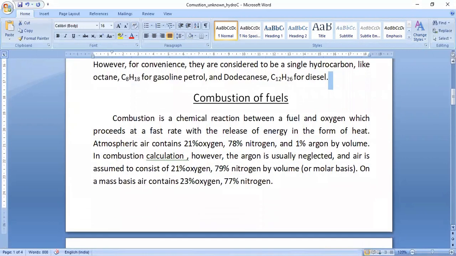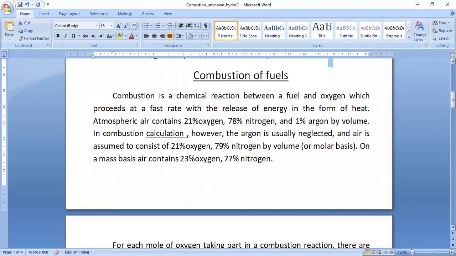Now, what is combustion? Combustion is a chemical reaction between a fuel and oxygen which proceeds at a fast rate with the release of energy in the form of heat. The atmosphere contains 21% oxygen, 78% nitrogen and 1% argon by volume.